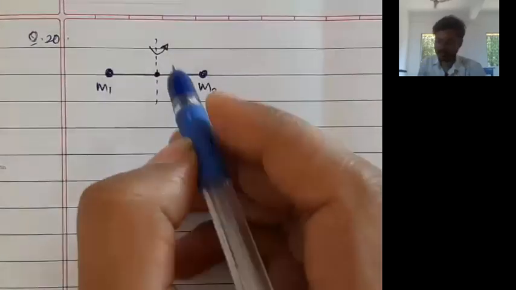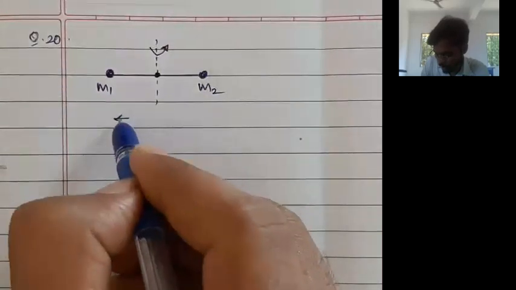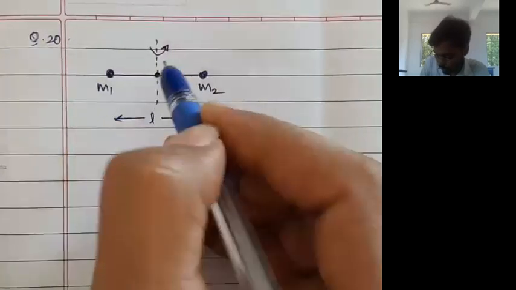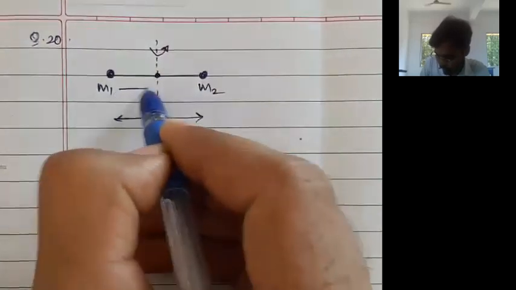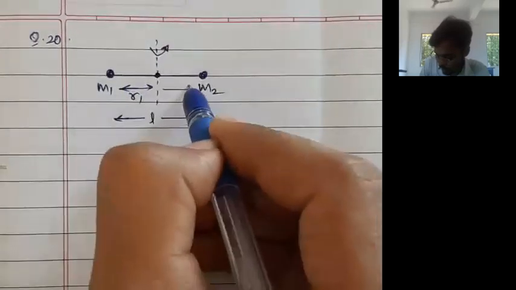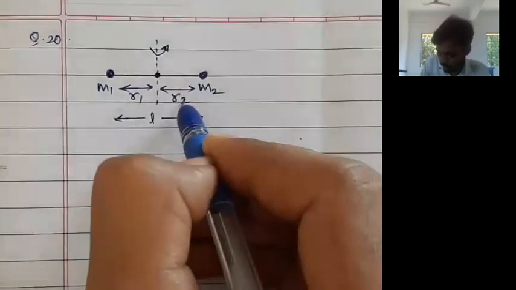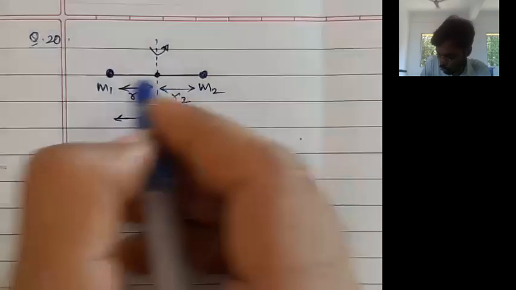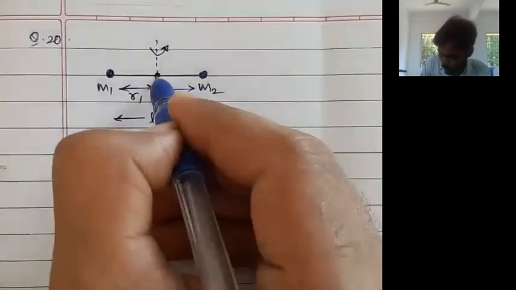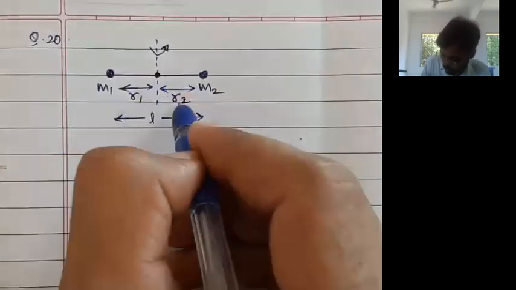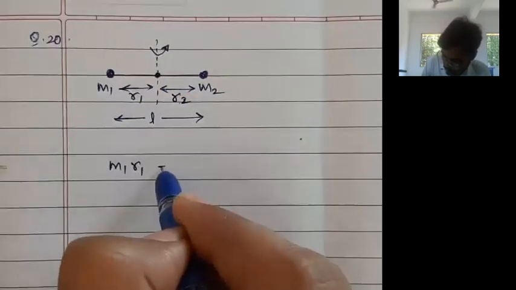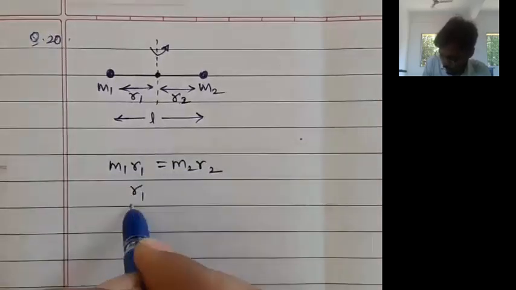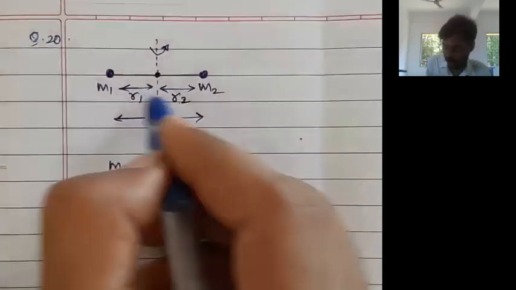Since the rod has no weight, and if this total distance is, let's say, L, now for this point to be the center of mass, let's say from the center of mass the distance of the first mass is R1 and the distance of the second mass is R2. Now what we can say, M1 R1 is equal to M2 R2. So for a two particle system with distances R1 and R2 from the center of mass, we can write M1 R1 is equal to M2 R2. And from that we can get the ratio R1 divided by R2.